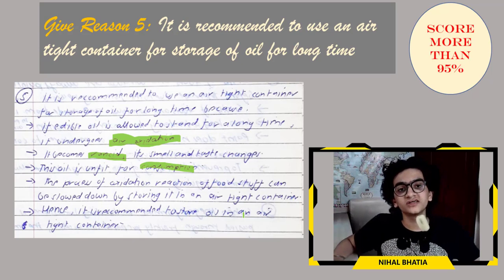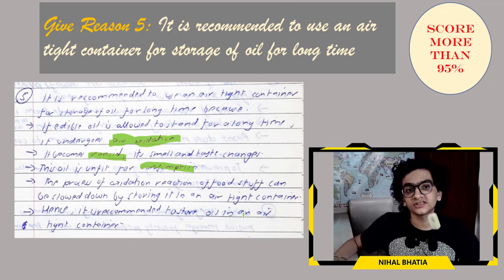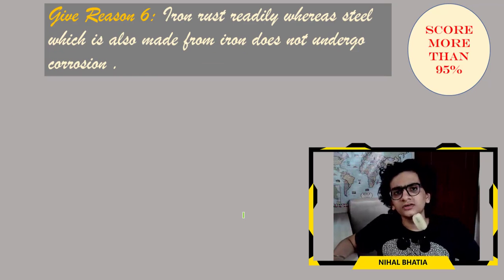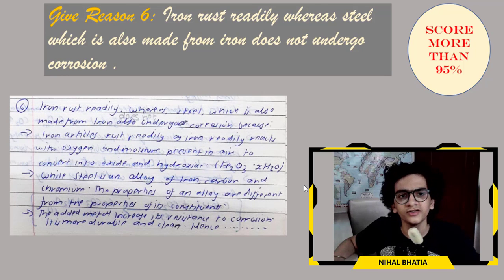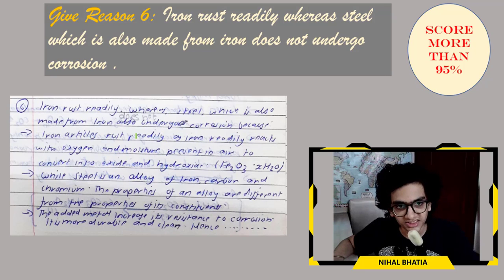Let's move to the sixth give reason. Pause for a while if you want to take a screenshot. Iron rusts readily, whereas steel, which is also made from iron, does not undergo corrosion. Why? Iron articles rust readily as iron reacts with oxygen and moisture present in the air to convert into oxide and hydroxide,